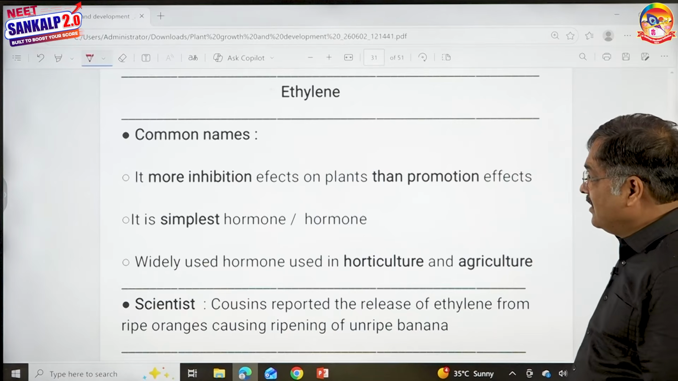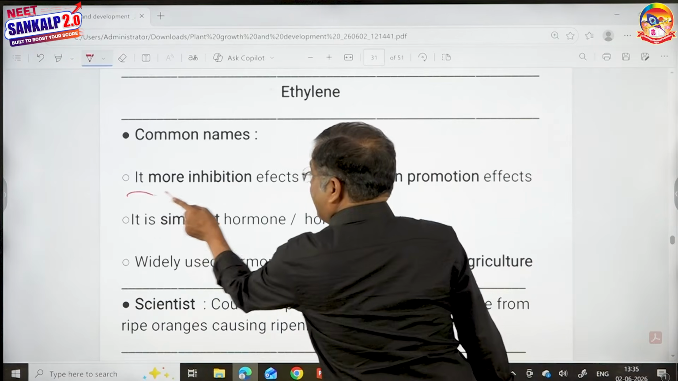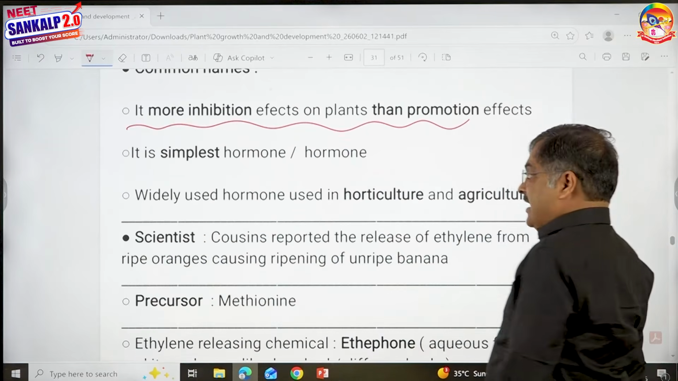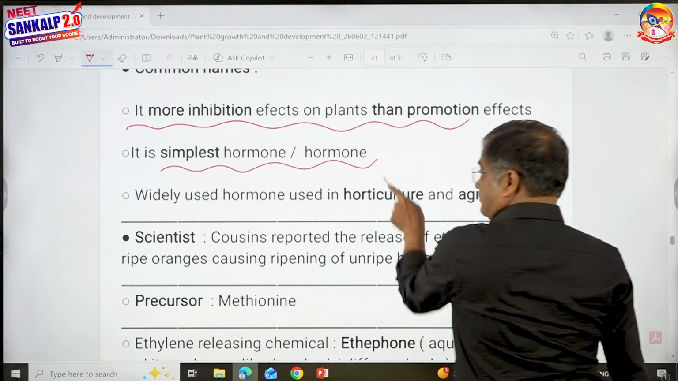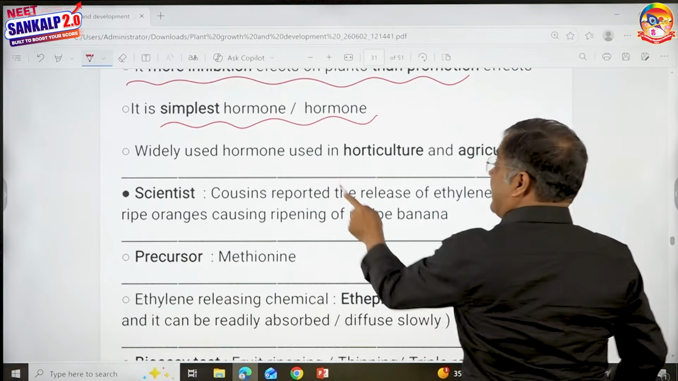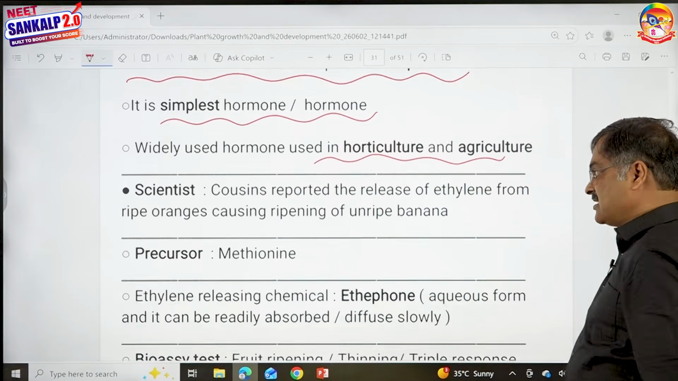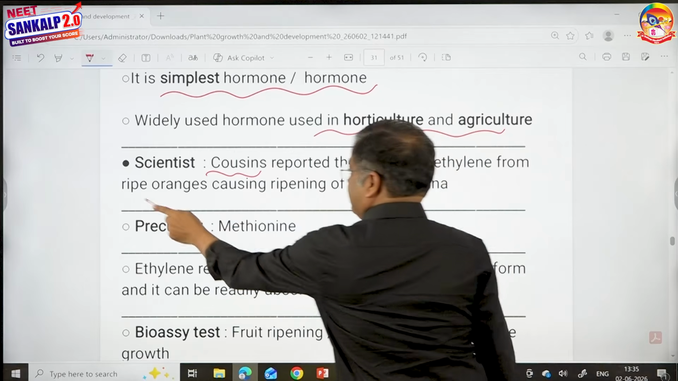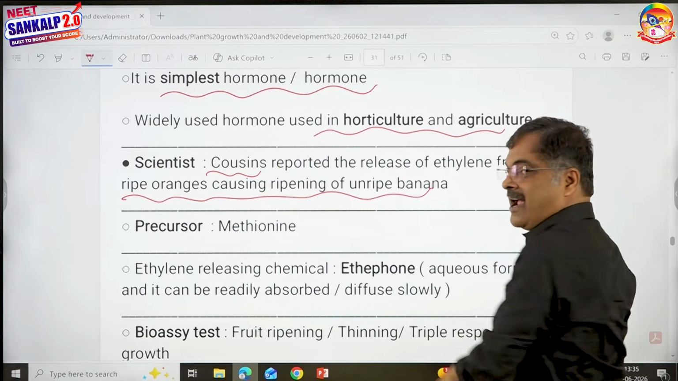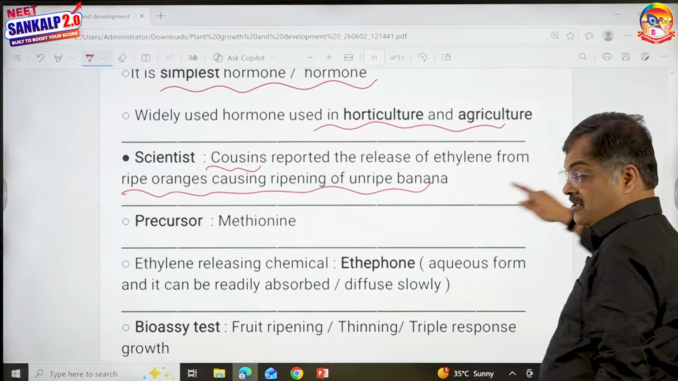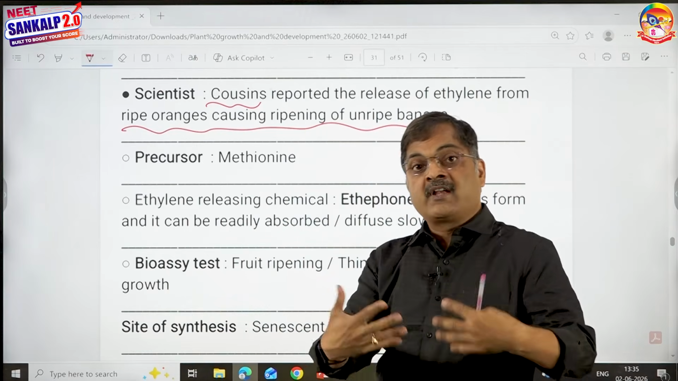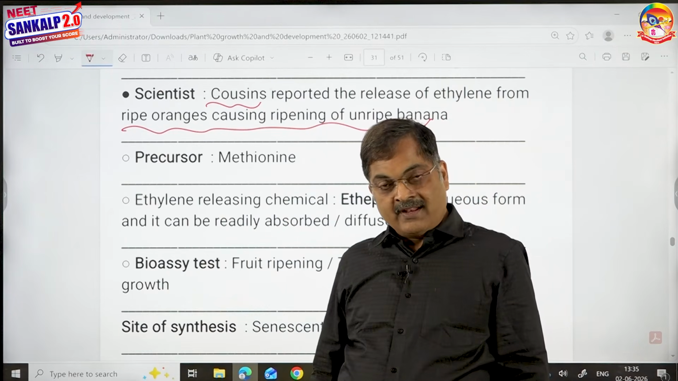All right, ethylene. Now ethylene has more inhibitory effects than promotory effects, you know that. It is said to be the simplest hormone. It is a widely used hormone in horticulture and agriculture. Scientists, we already discussed, Cousins reported that ripe oranges release ethylene and cause the ripening of unripe bananas. So don't keep ripe fruit in a bag of unripe fruits, if you don't want unripe fruit to become ripe.